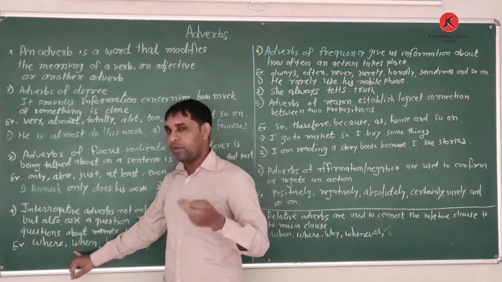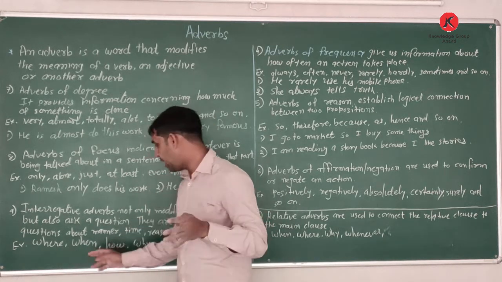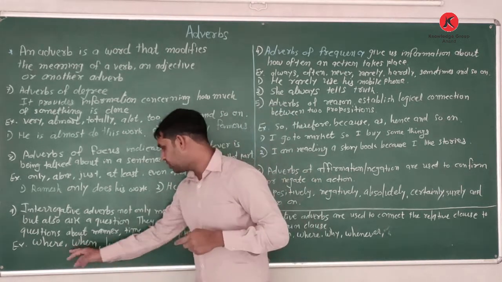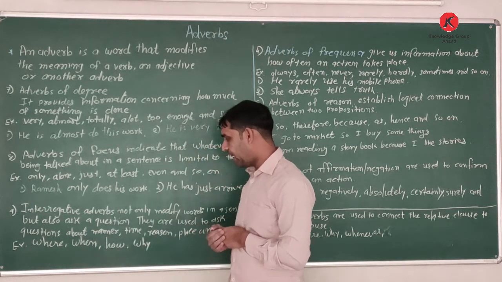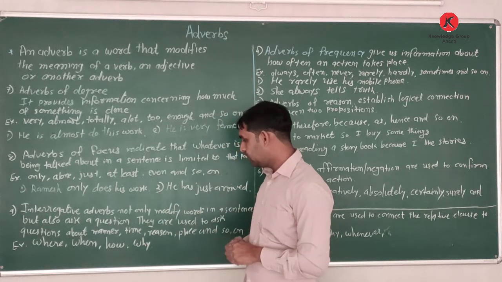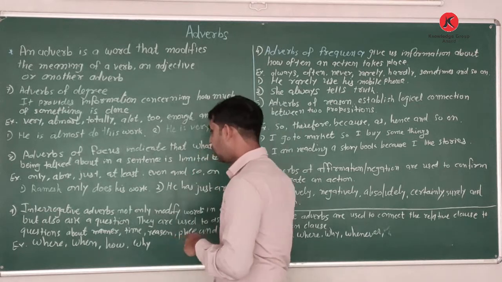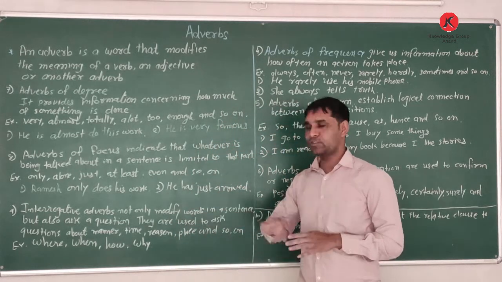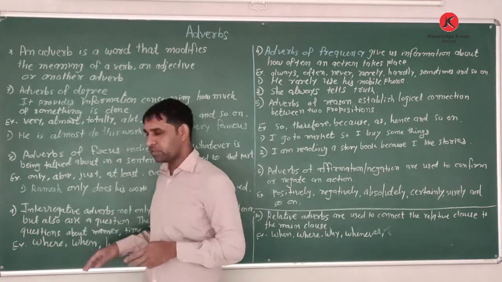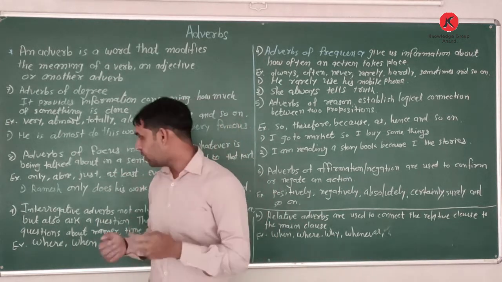Okay? Where shall we meet? When shall we meet? Where shows the place, when shows the time. Asking the question with where and when. How is getting there shows the manner. Okay? If you use why, it shows the reason. So we use the interrogative adverb asking the question with this type of WH question. And this type of WH question we use in relative pronouns also. Okay?